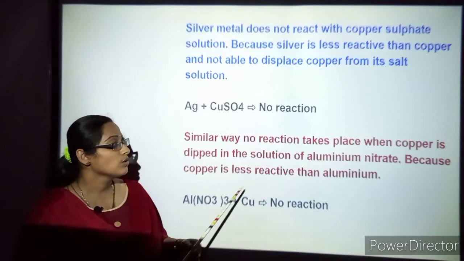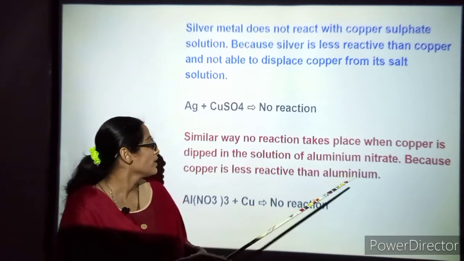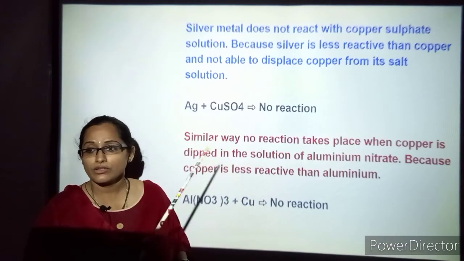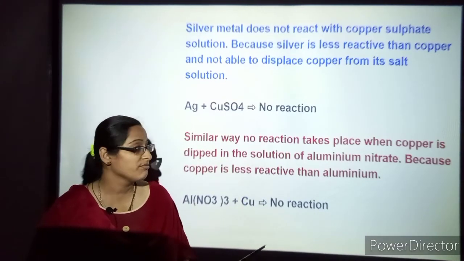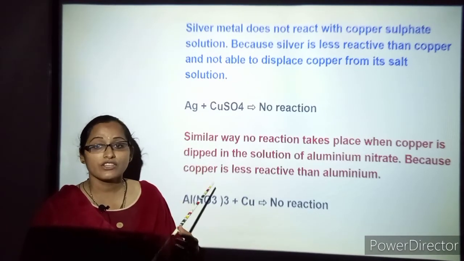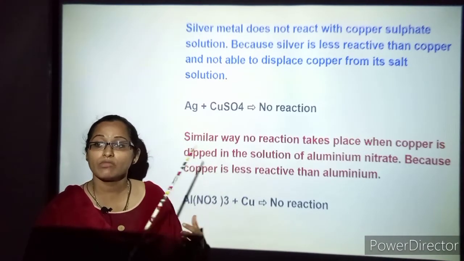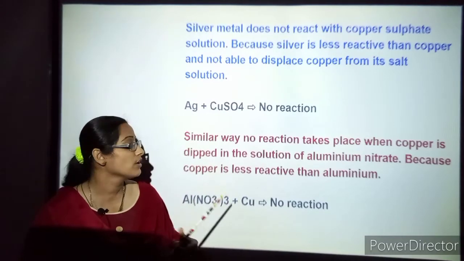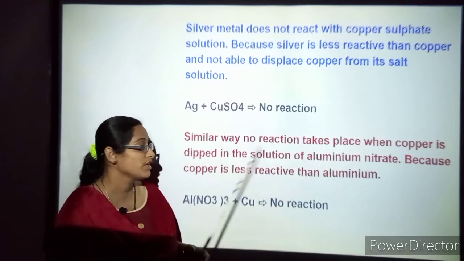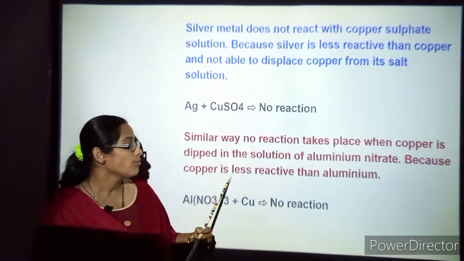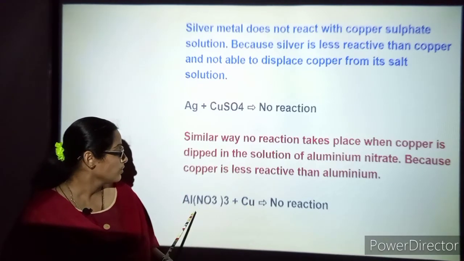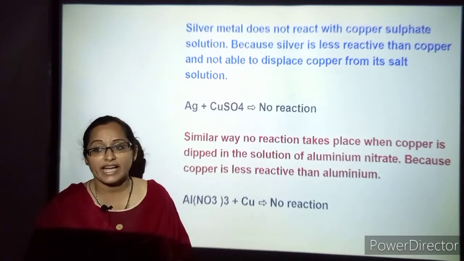In a similar way, no reaction takes place when copper is dipped in a solution of aluminium nitrate. You need to refer to your reactivity series of metals. From top to bottom, potassium can displace sodium, but sodium cannot displace potassium. In the same way, when copper is dipped in a solution of aluminium nitrate, copper is less reactive when compared to aluminium, so there is no reaction.